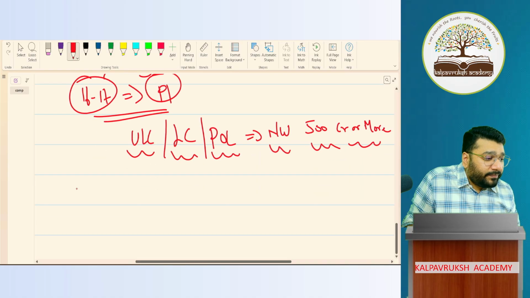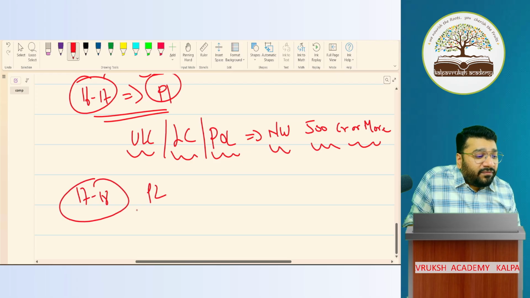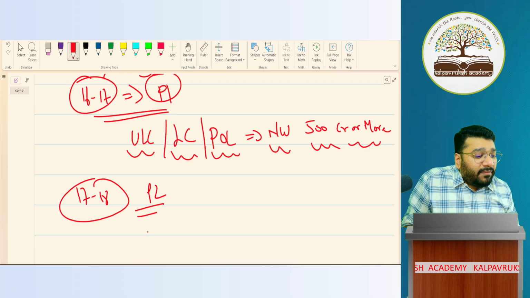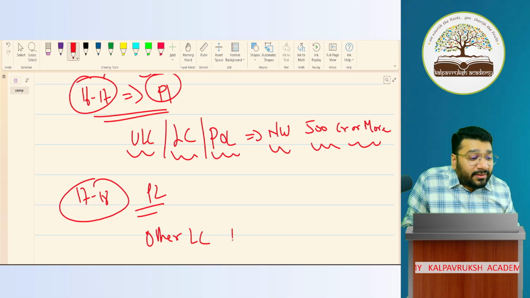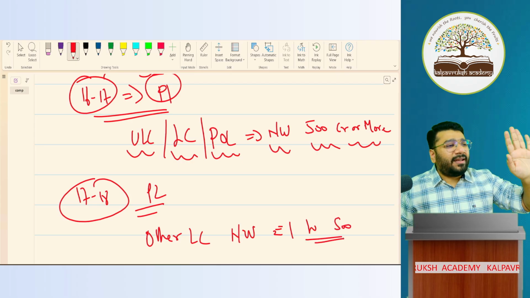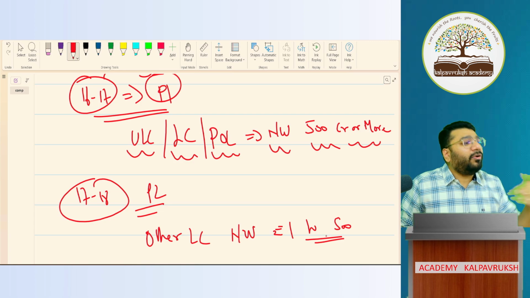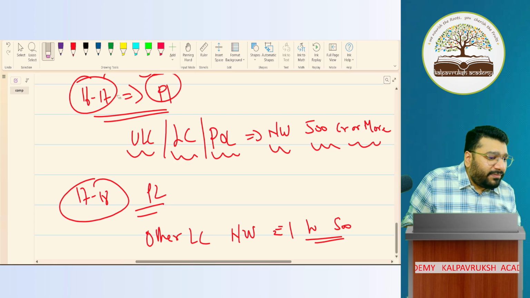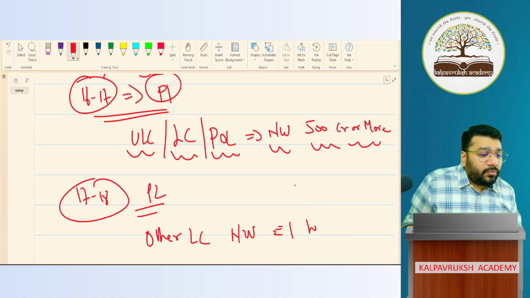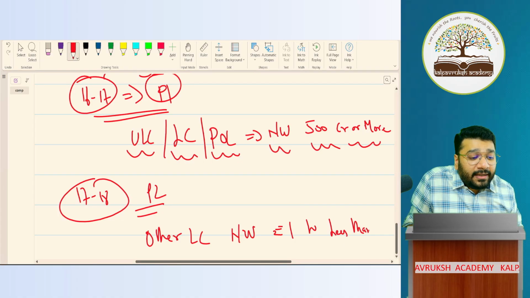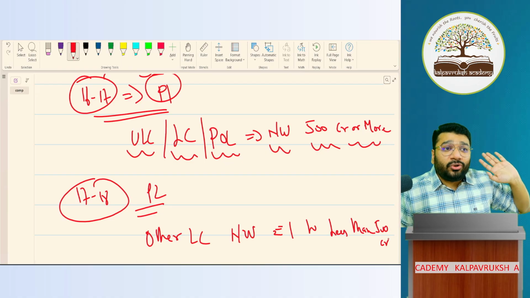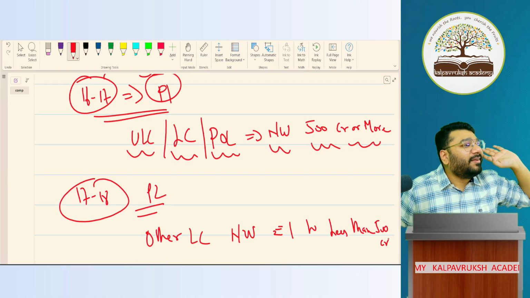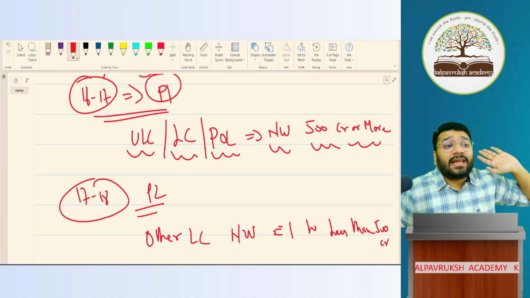Okay, then what happened? 1718 was called phase 2. Now here they covered other listed companies, whose net worth is rupee 1 to less than 500 crores. No problem. So after phase 1 and phase 2, what is understood? All the listed companies, or those in the process of listing, are covered under Ind-AS.